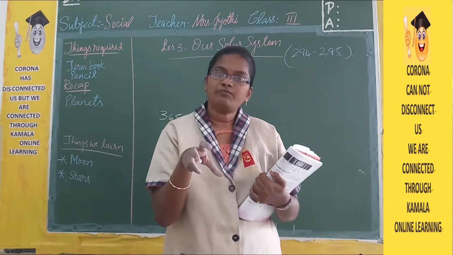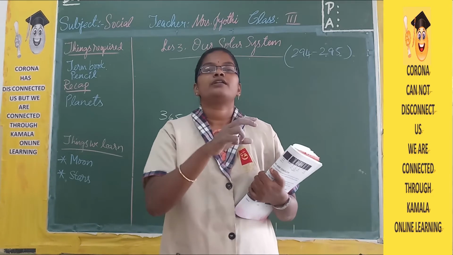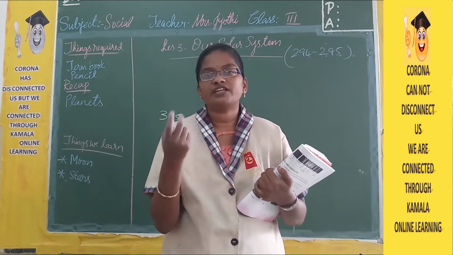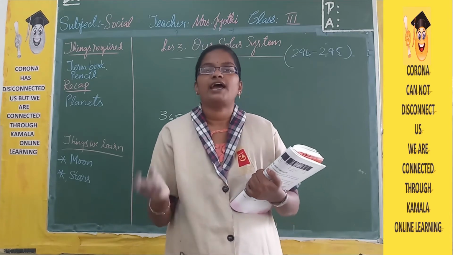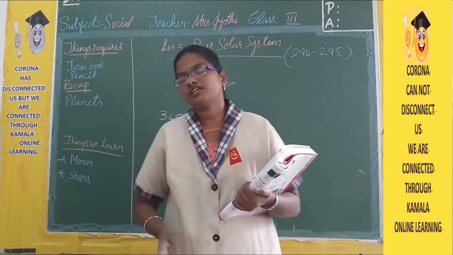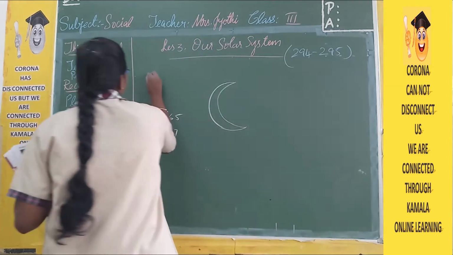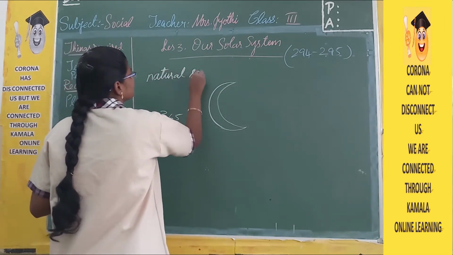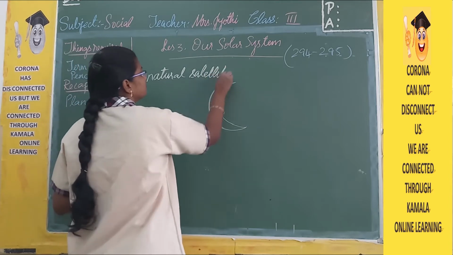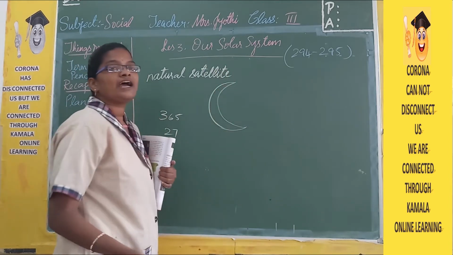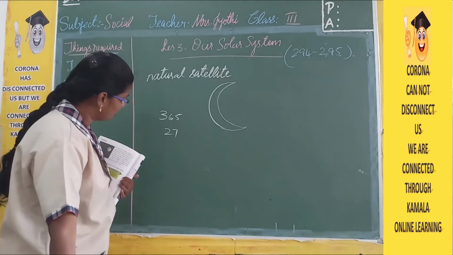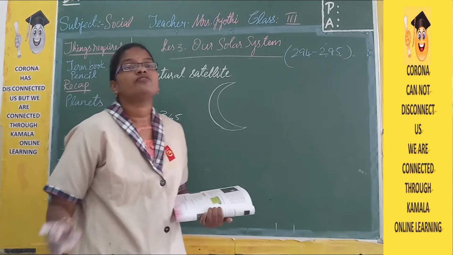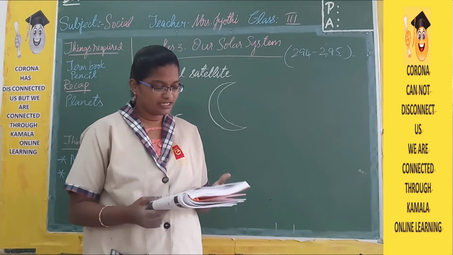Now for a planet, if anything moves in a fixed path, that is in an orbit, around a planet, that is called a natural satellite. And for Earth, we have only one natural satellite. How many natural satellites do we have? We have only one natural satellite.